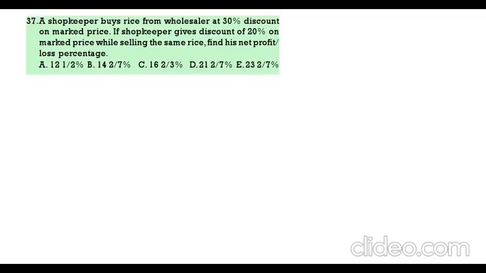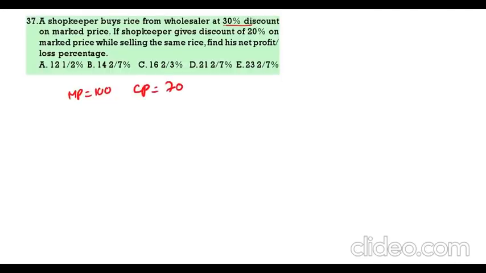A shopkeeper buys rice from a wholesaler at 30% discount on the marked price. If the shopkeeper gives 20% discount on the marked price while selling, find the net profit. Now let marked price be 100. 30% discount means the shopkeeper is buying for 70. This is the cost price of the shopkeeper.